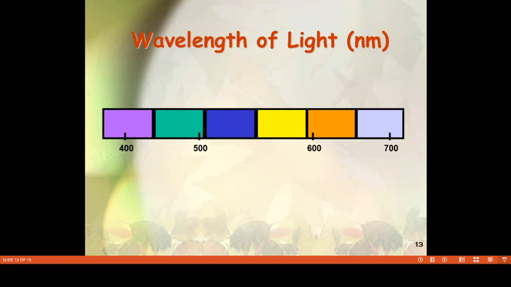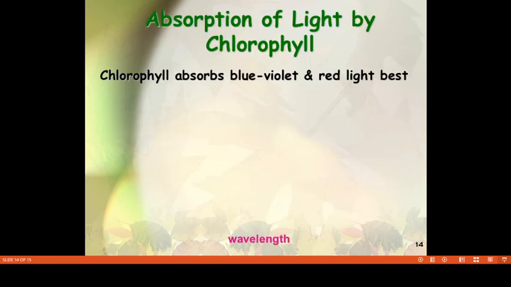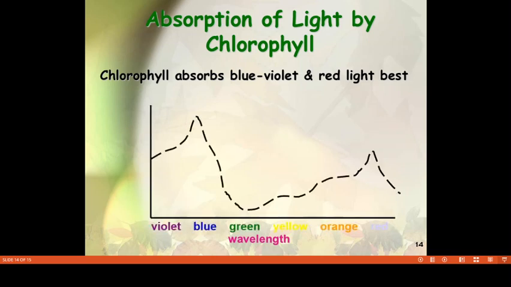Some of the chlorophyll pigments absorb the blue light at 420 nanometers. At the same time, other photosynthetic pigments absorb the red light at 660 nanometers. The visible light is important for the process of photosynthesis.